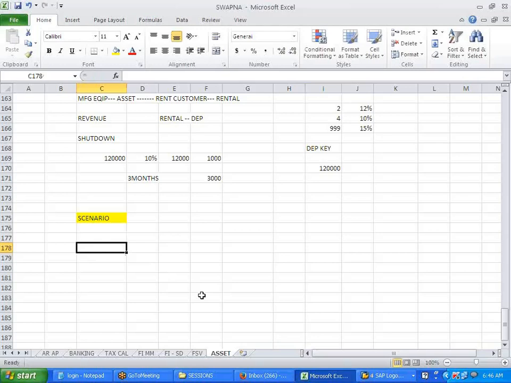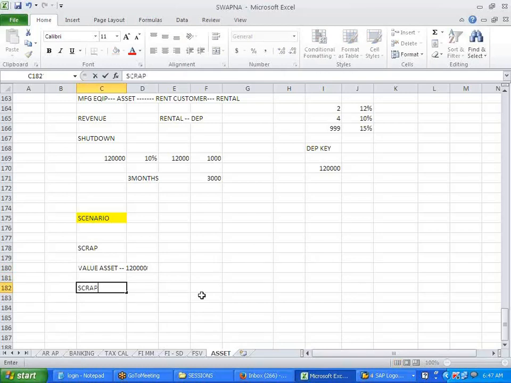You know what scrap is, right? Scrap is a wastage. Now, the value of an asset, let's say, is 120,000.